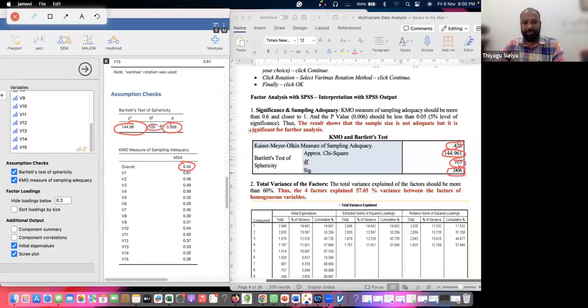This is like the SPSS output. Arun Kumar sir, I hope someone's asking in what way the SPSS output and the Jamovi output vary. You can see the answer is the same. Hope you are getting this. This is actually an output of SPSS, and I'm showing it step by step. The same answers come here, right?